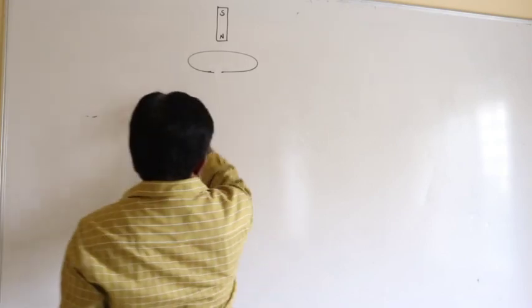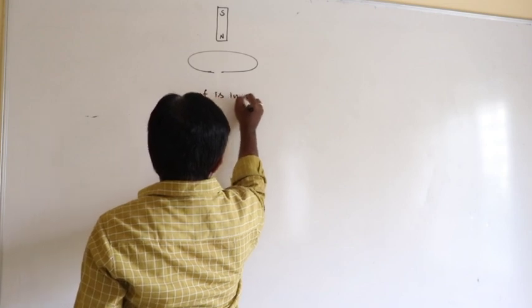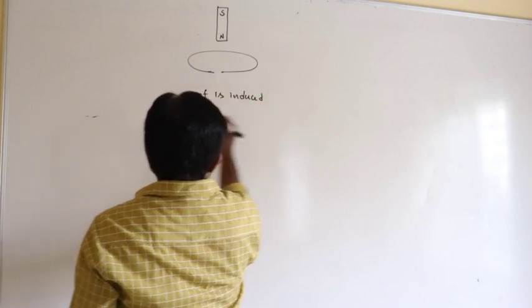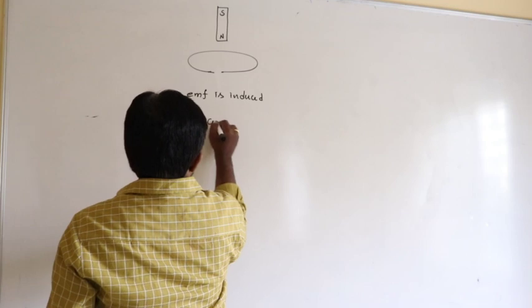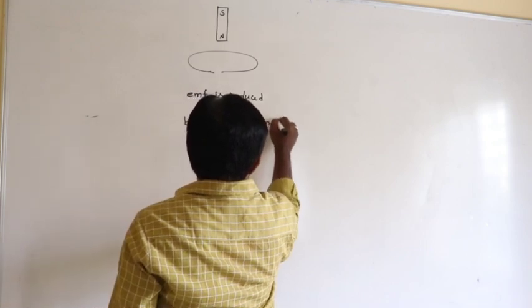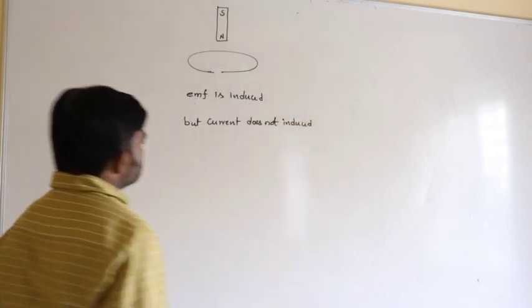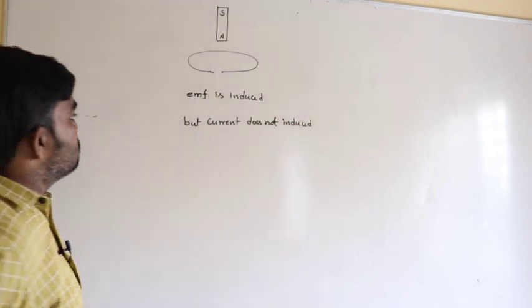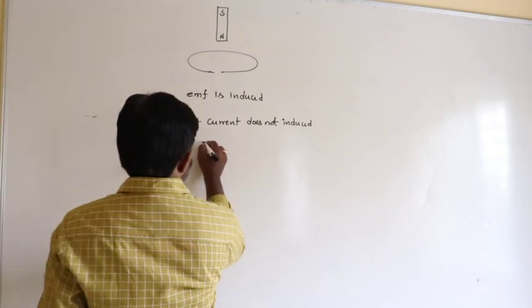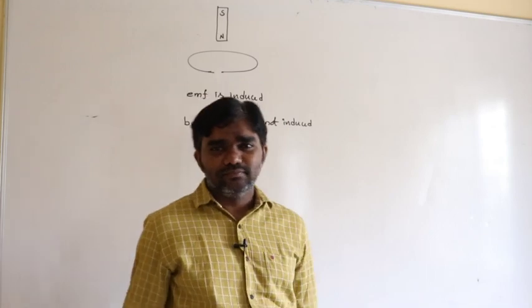So in this situation, EMF is induced, but current is not induced. So the acceleration of the magnet is equal to g, because there is no opposition.